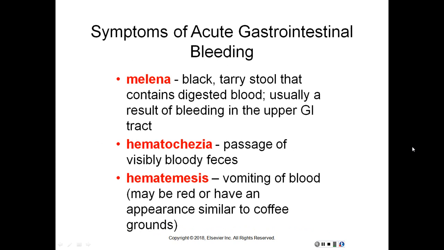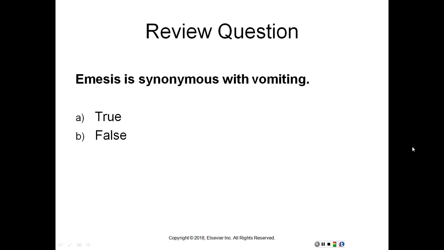Symptoms of acute gastrointestinal bleeding. These are all terms that we've gone over now. Melena is the black tarry stool that contains digested blood. Hematochezia, passage of visibly bloody feces. And hematemesis, vomiting of blood. And then true or false, is emesis a synonym for vomiting? Hopefully you chose true because it is, and that will end this recording.